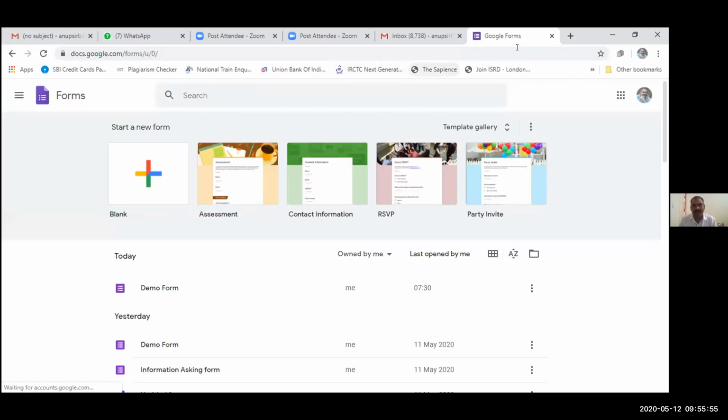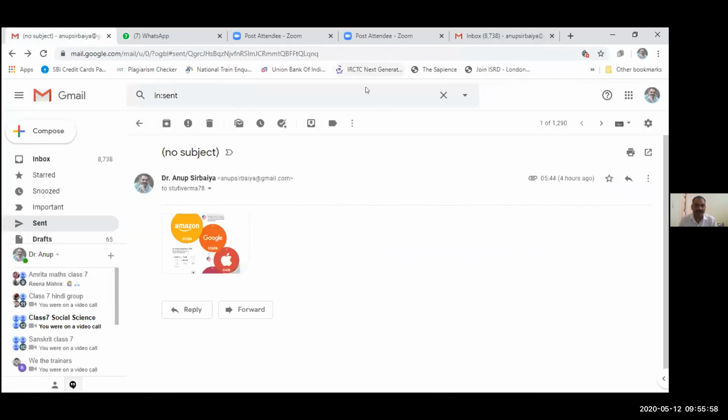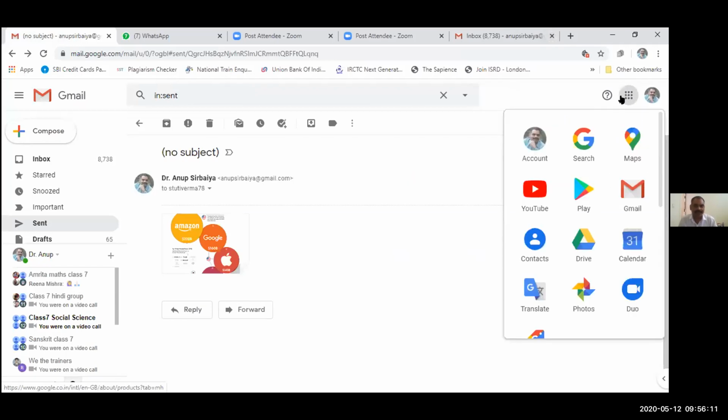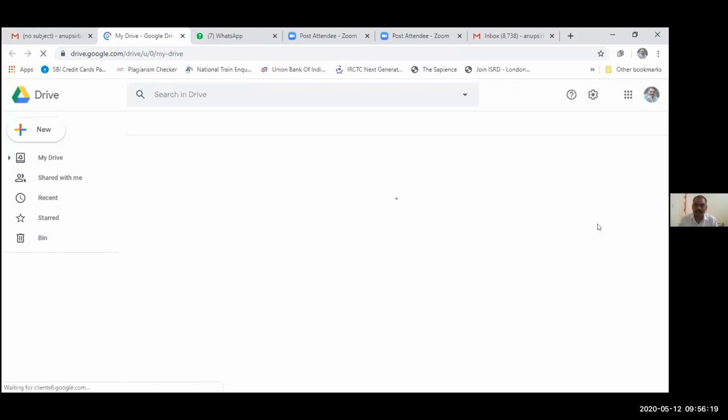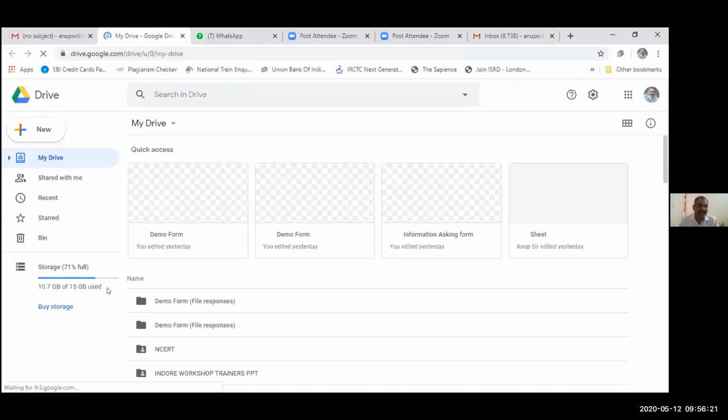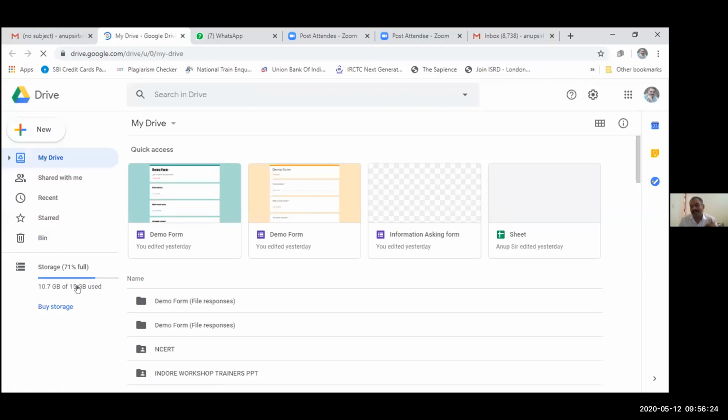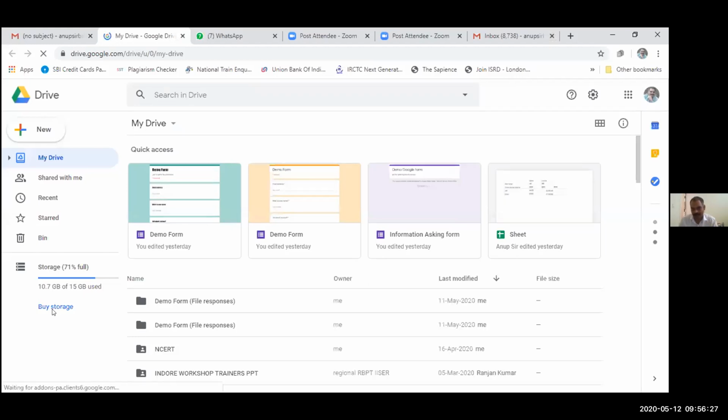And another way by which we can get the Google form, I am just clicking off this, and now here in the Gmail account, you have seen this bar. There are 9 dots, which is for the Google apps. Just click on that, and here we have Google Drive. That is provided exclusively by Google, and this has free space of 15 GB, and we can increase the space by paying money to Google.